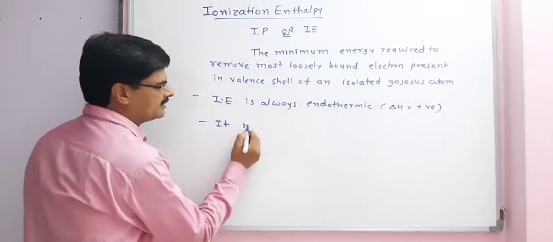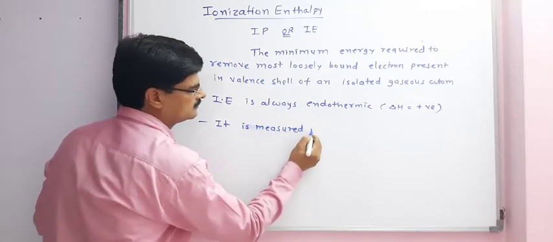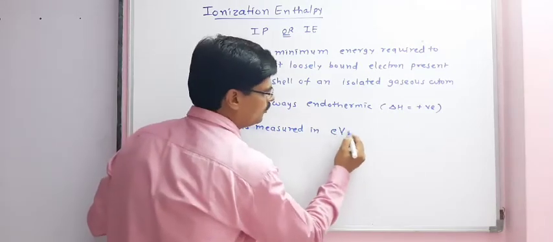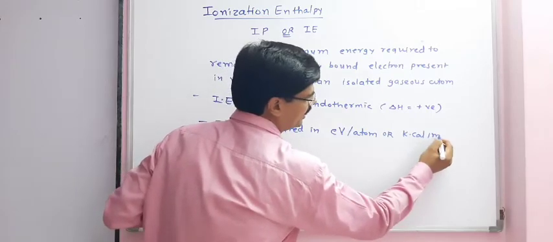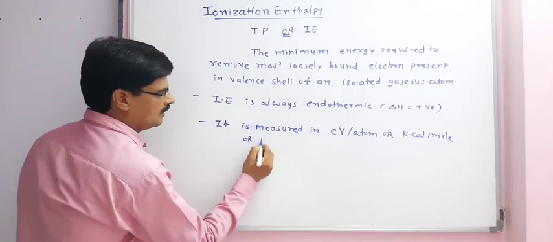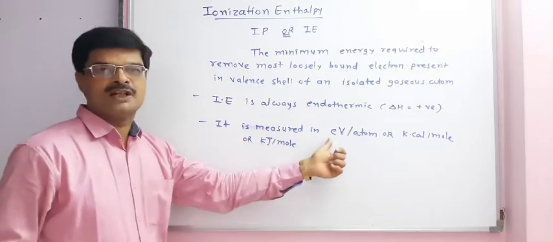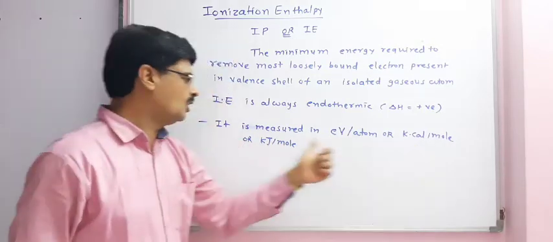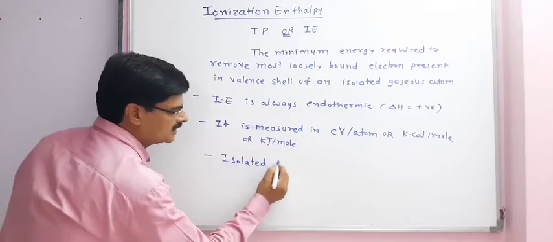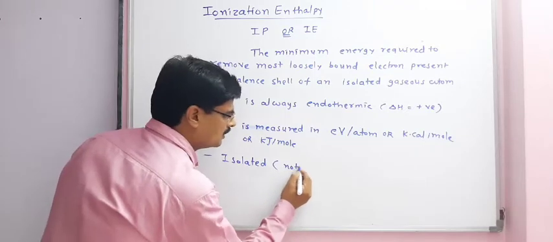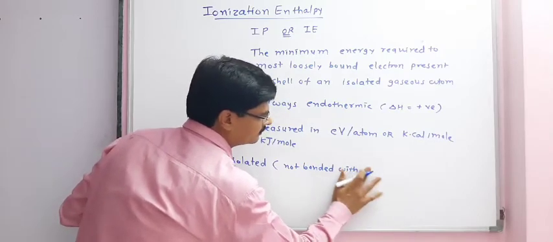Ionization enthalpy is measured in electron volt per atom or kilocalorie per mole or kilojoule per mole. Here isolated means not bonded with other atom.